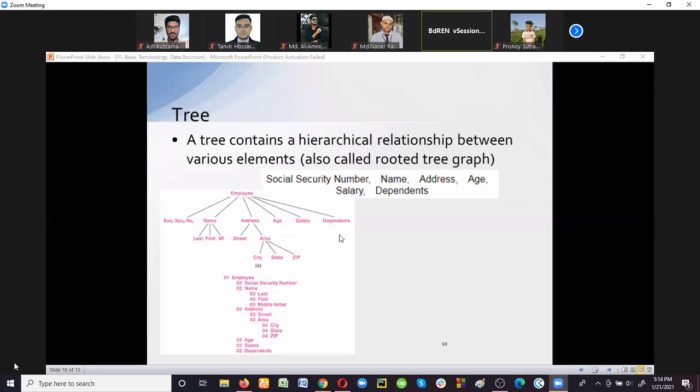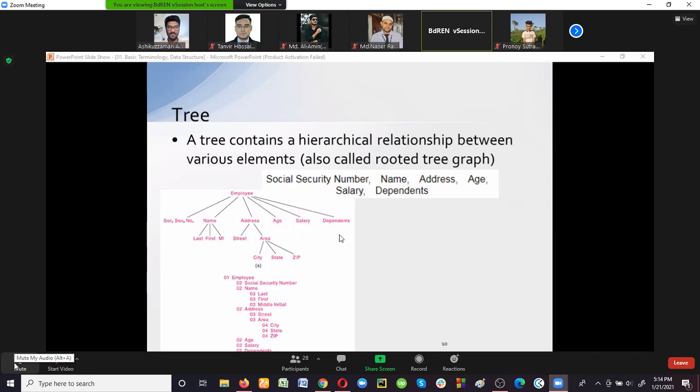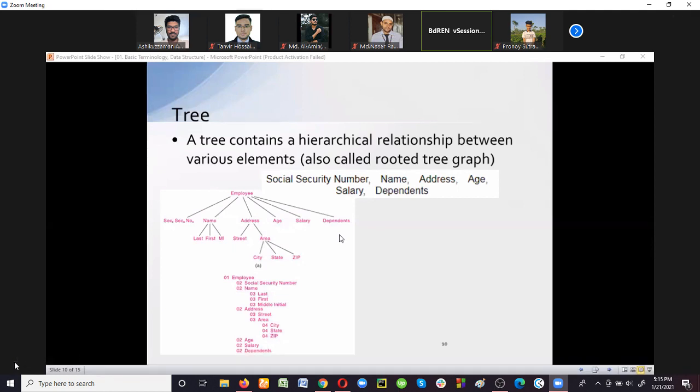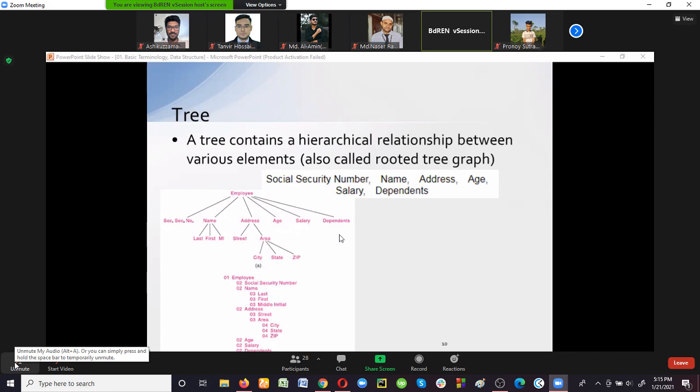How can we create a family tree? At first, suppose our root element is the grandfather. From the grandfather we can create another level, another branch, which can be the father, right? And in the next level we can add all the sons and daughters of the father, right? Those sons and daughters should be stored in another level.